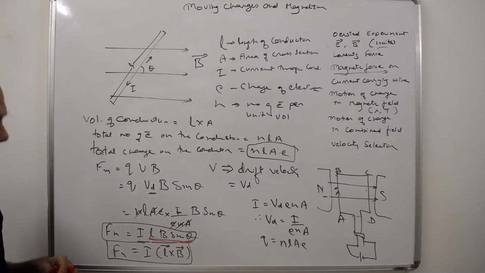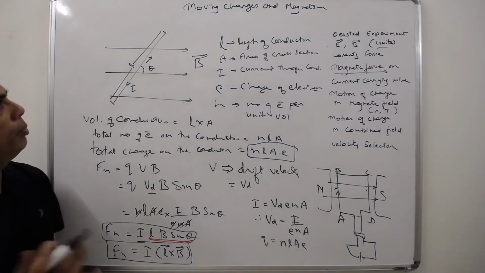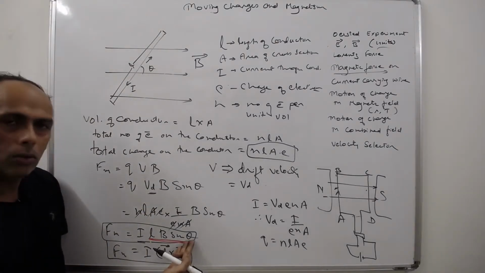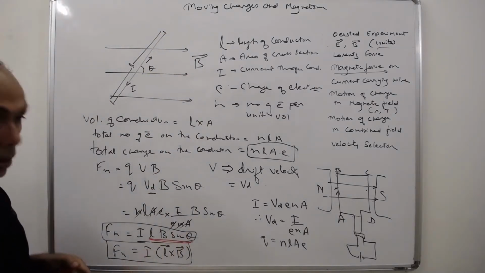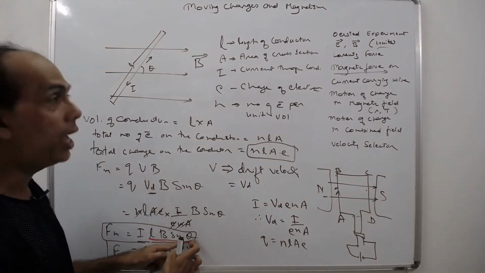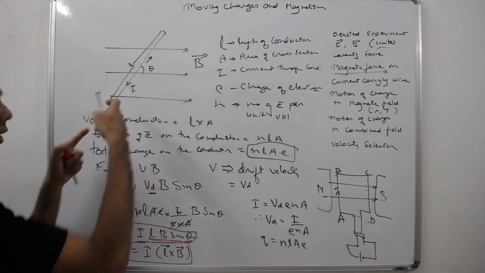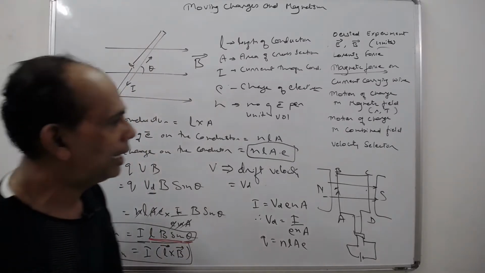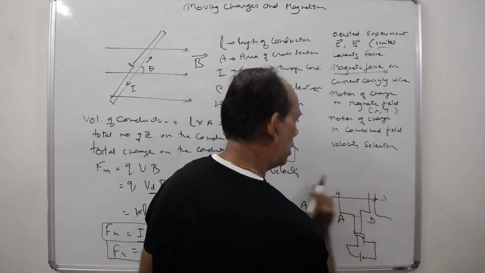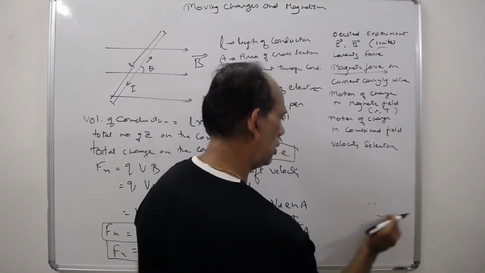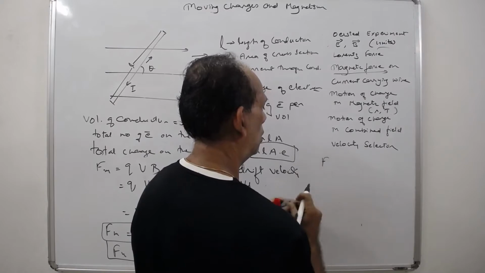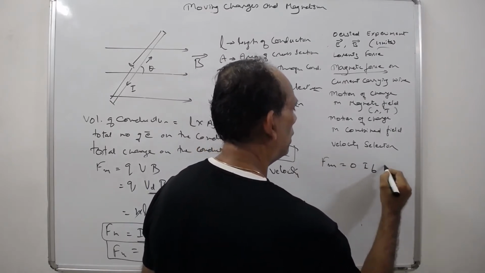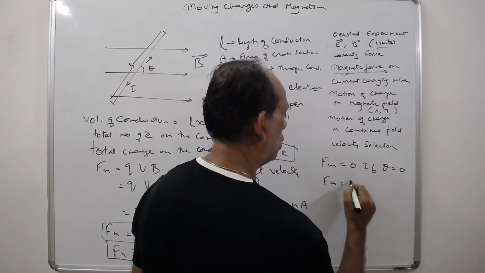Now imagine this conductor is placed parallel to the magnetic field. What will be the force acting on it? Zero, because theta is zero. On the other side, if theta becomes 90, that is, it is placed straight, then the force acting will be maximum. So we can write Fm is equal to 0 if theta is equal to 0, and Fm is equal to F max.